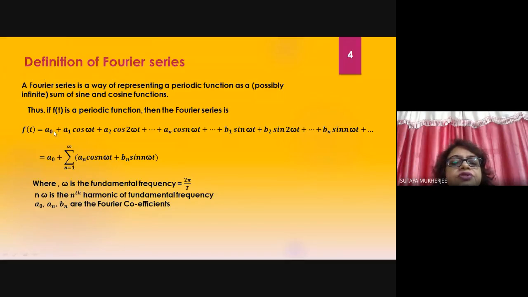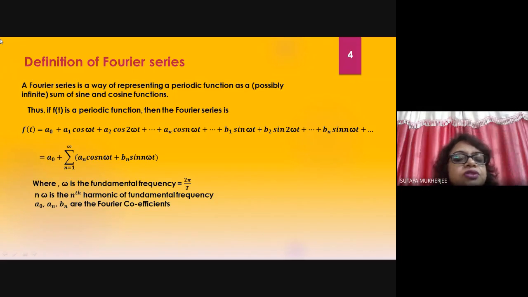f of t equals a0 plus a1 cos omega t plus a2 cos 2 omega t, up to an cos n omega t. This is the cosine part. Now come to sine part: b1 sin omega t plus b2 sin 2 omega t, ultimately plus bn sin n omega t. So this is the series containing cosine term and the sine term, right?